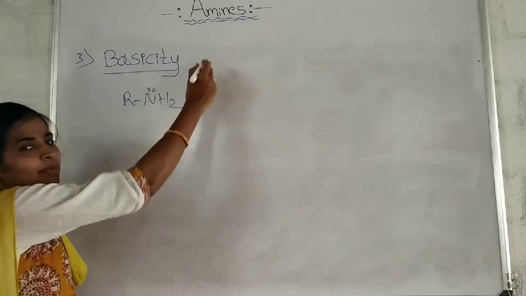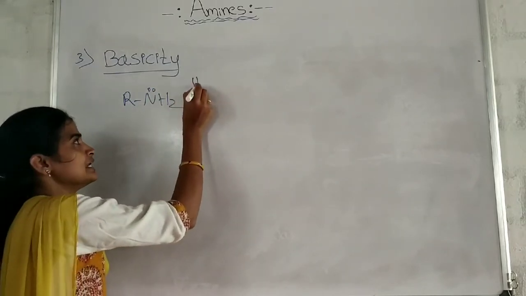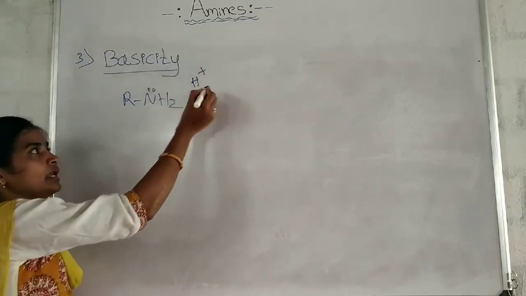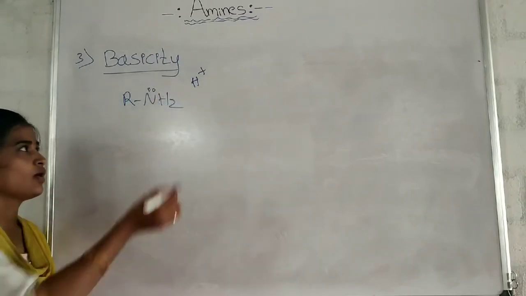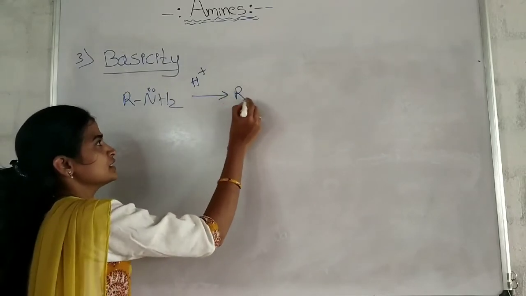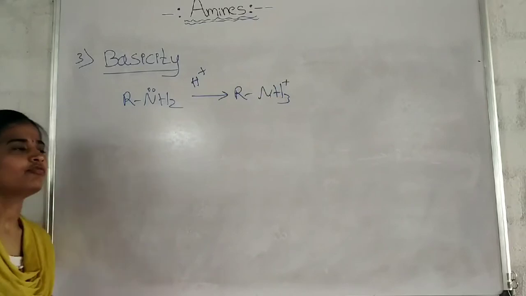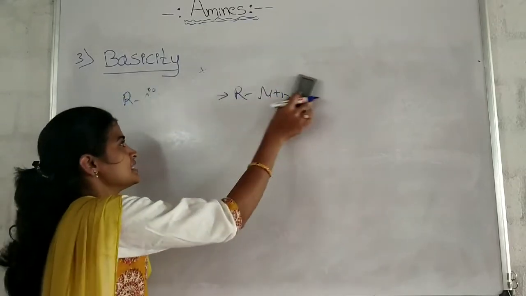As there is availability of the lone pair of electrons on the nitrogen atom, it can easily donate these electrons to an electron deficient species or to a proton, just like NH3. Therefore, amines are basic in nature.